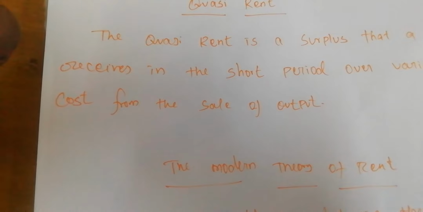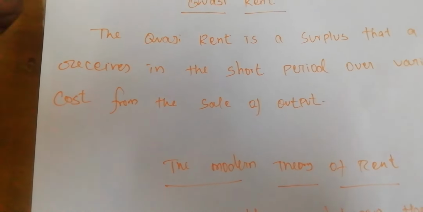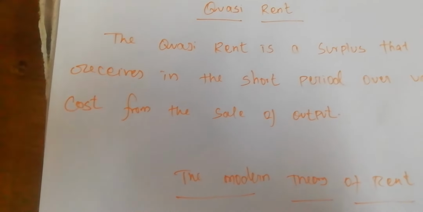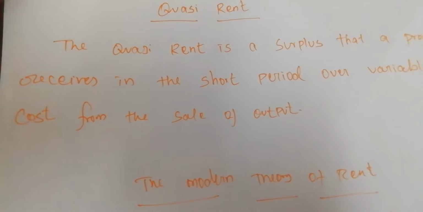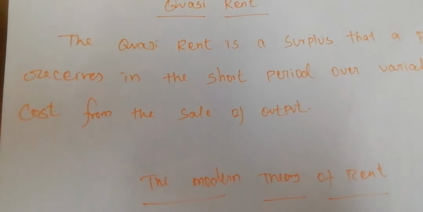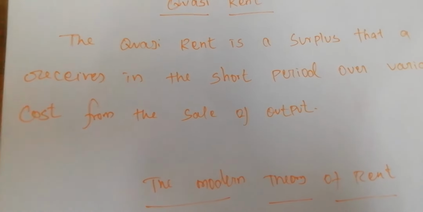The quasi rent is a surplus that a producer receives in the short period over variable cost from the sale of output. So here we have to know the difference between quasi rent and rent. Rent accrues to land only.